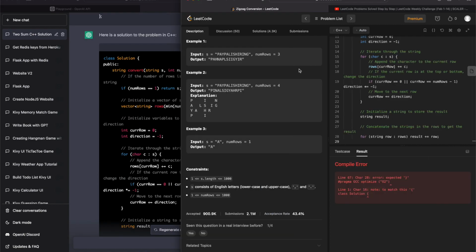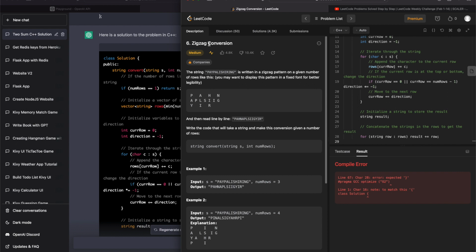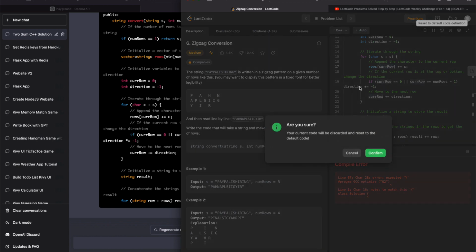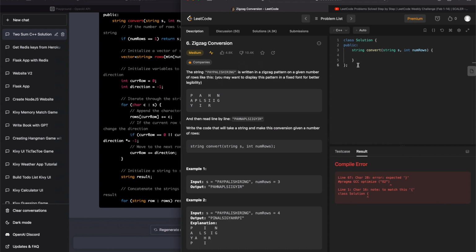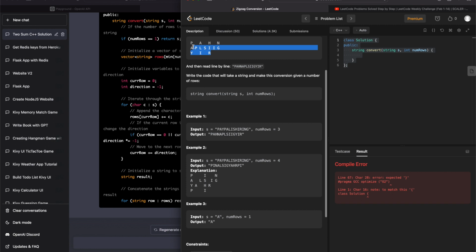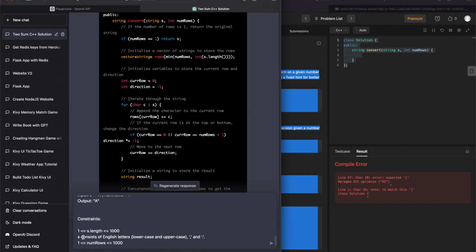Okay, finally, we're on problem number 6, zigzag conversion, and we came across something that OpenAI with ChatGPT isn't able to solve with just the class solution. Now, let's go back to the strategy we were doing before and actually explain the problem. The issue here is this is on different rows. This could be extremely challenging for ChatGPT to interpret because all of these have spaces which add tokens. Let's see what happens. Run it.